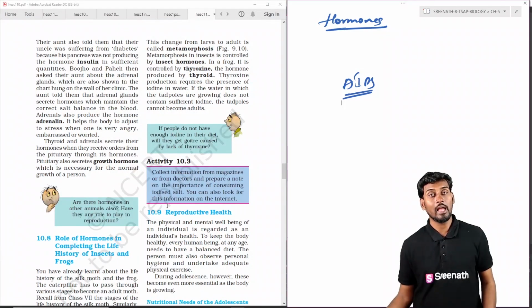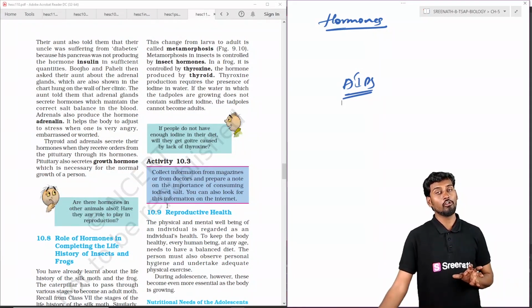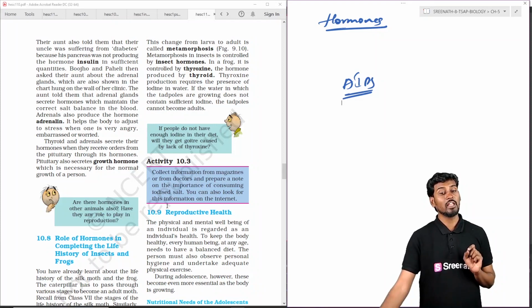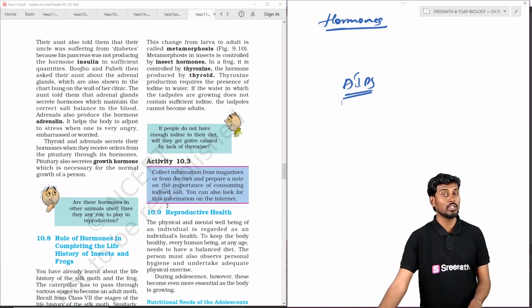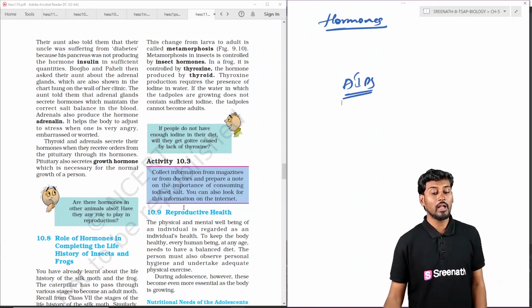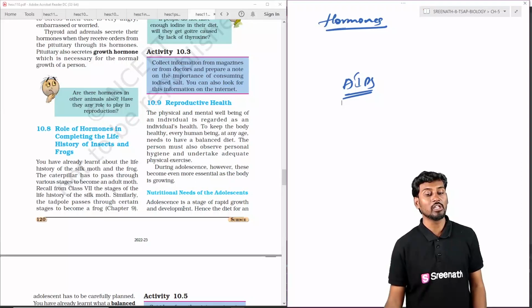Other than human beings, we can also see the role of hormones in the transformation of insects and amphibians. Here, metamorphosis is the stage, under the insect hormone, where we can see the change in the shape of the individual or the insect. After this, we are also discussing reproductive health.